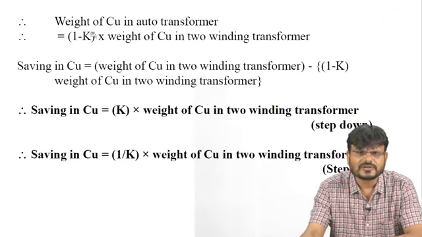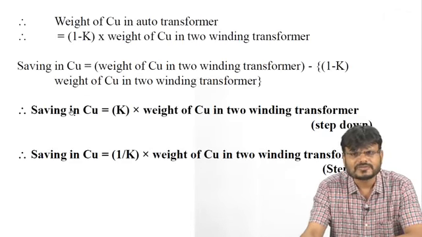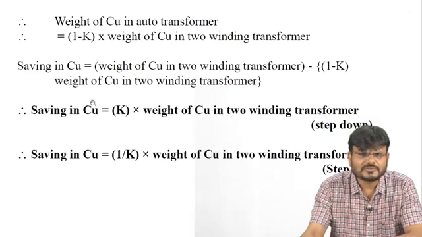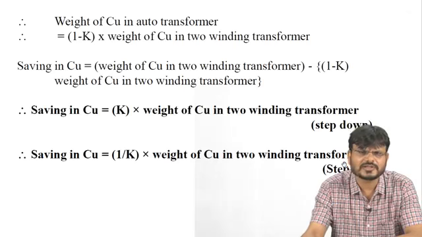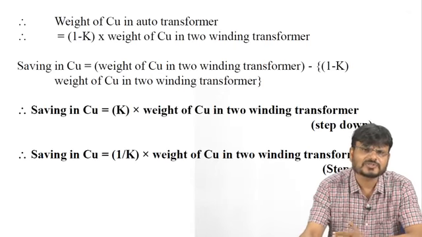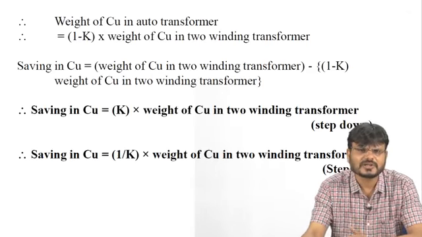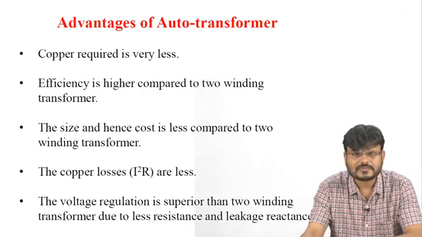So we are able to find the formula for the saving in copper. It is the transformation ratio multiplied by the weight of copper in the two winding transformer in case of step down, and in case of step up the saving in copper is 1 upon K times the weight of copper in the two winding transformer. So this is how you can calculate how much copper can be saved in case of the auto transformer.